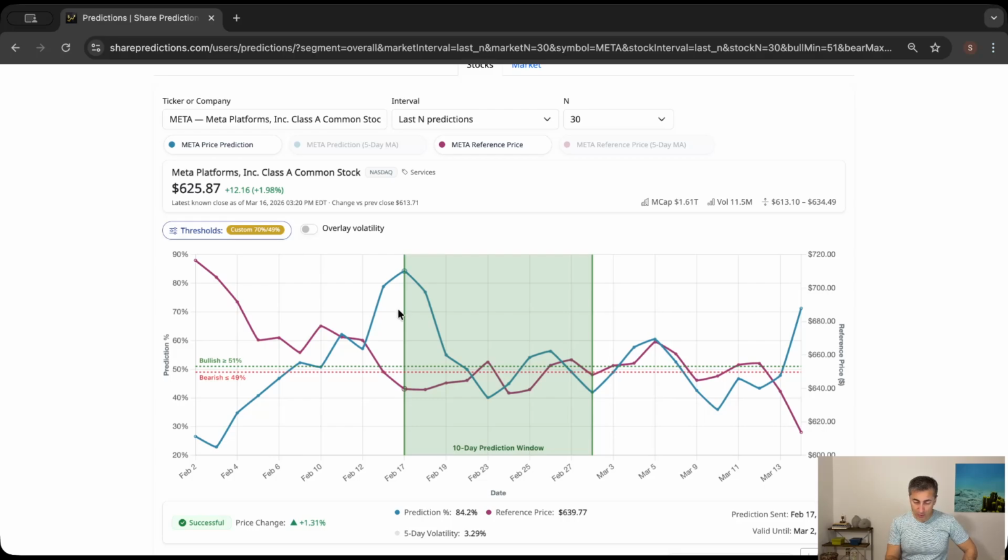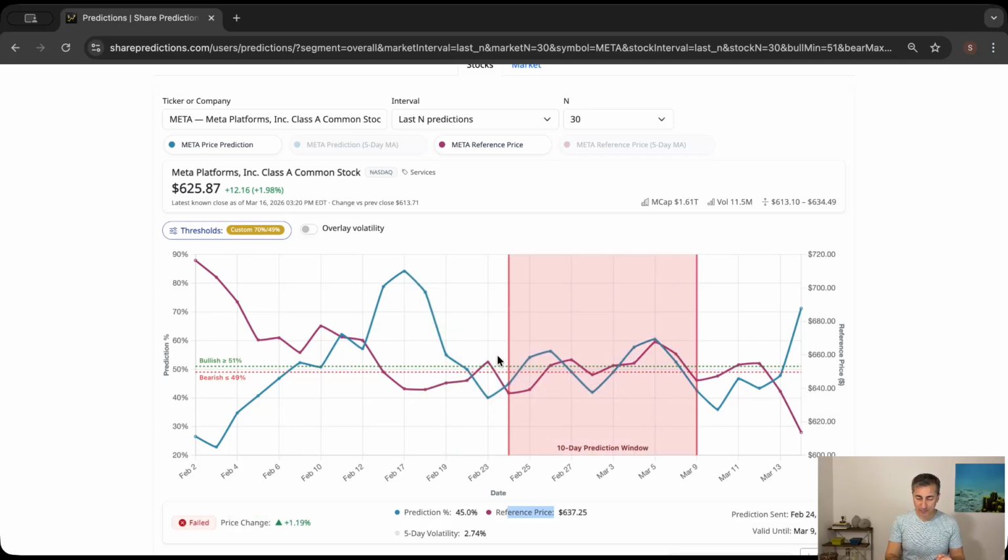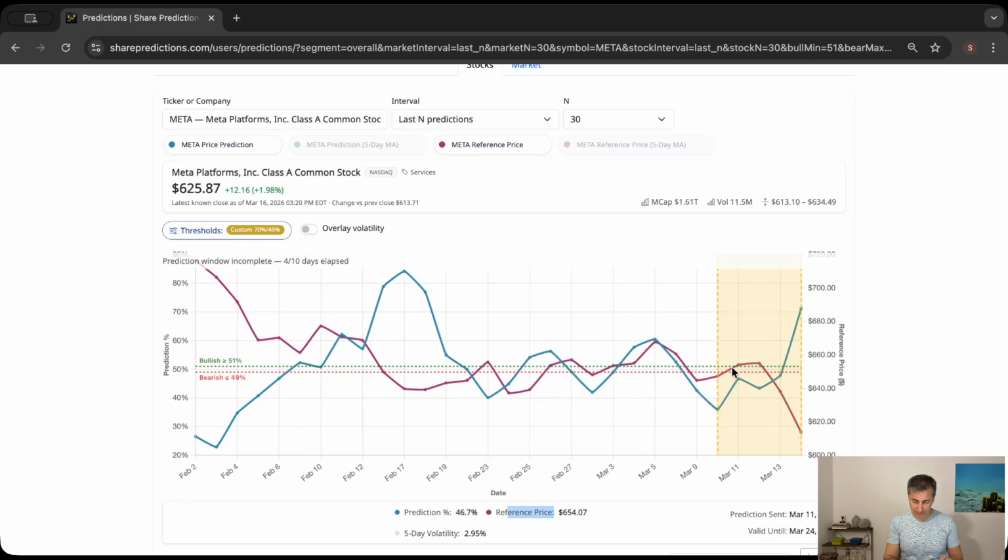And the reference price for that was $639.77, as we see here. And the box here is green, indicating that the price has actually increased 10 days later compared to the reference price. But on the other hand, the prediction itself, the very strong bullish signal, went down very rapidly, so it doesn't really stay there. And in the second half of the last 30 predictions, so to say, both the price itself and the predictions have been going sideways, as you see.